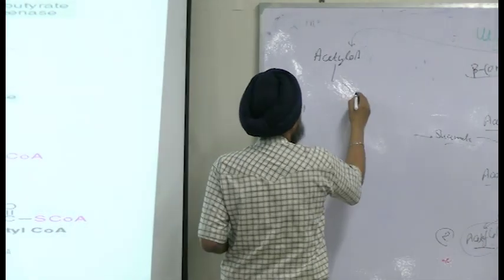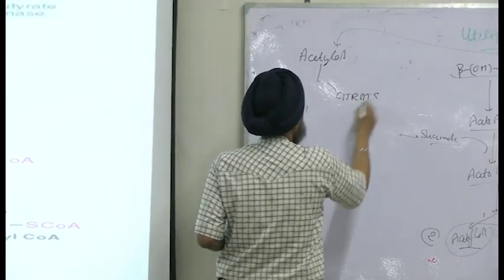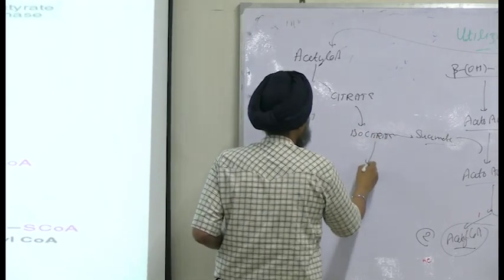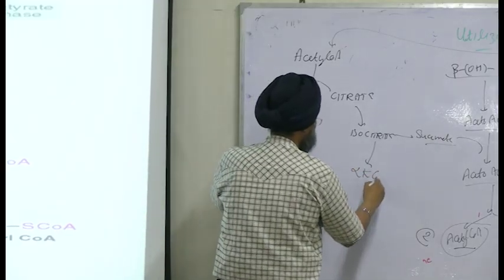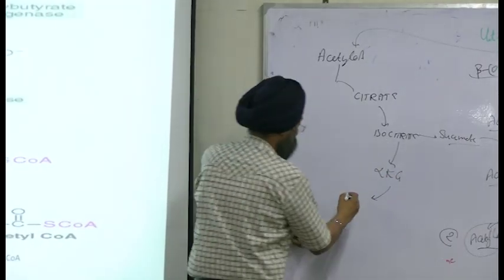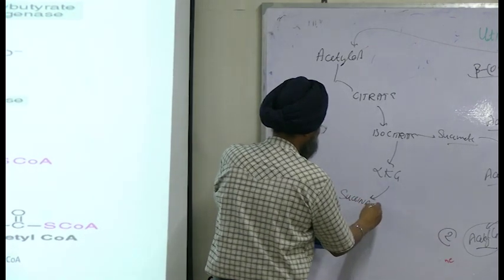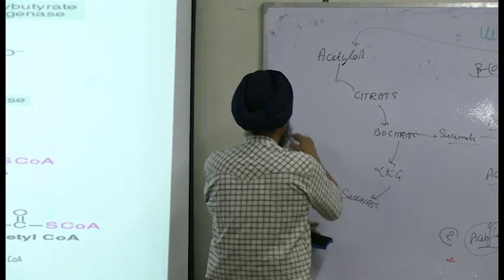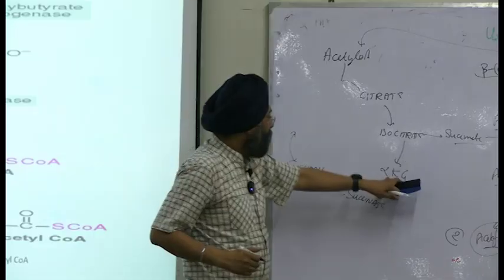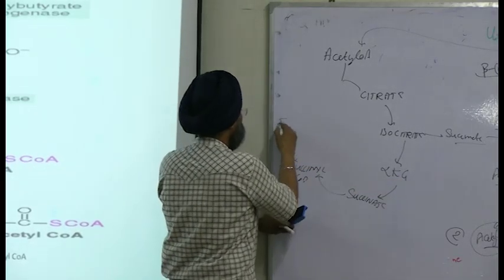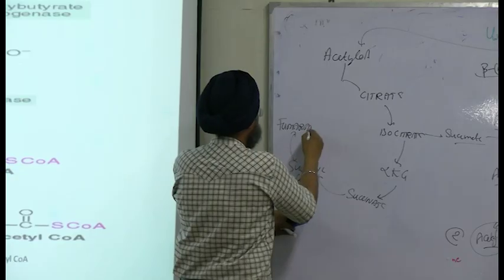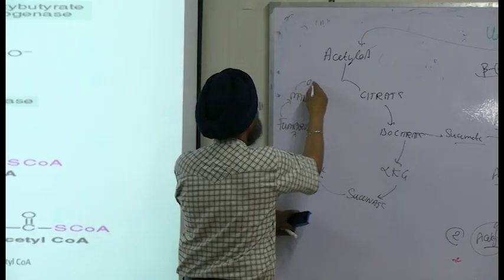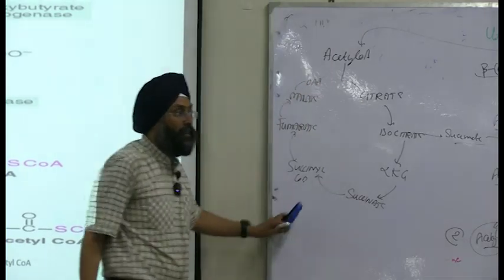So, citrate, isocitrate, alpha ketoglutarate, then succinate, then succinyl-CoA, then citrate is Krebs starting substrate for fumarate, making malate, oxaloacetate, and again the cycle is closed. Right?